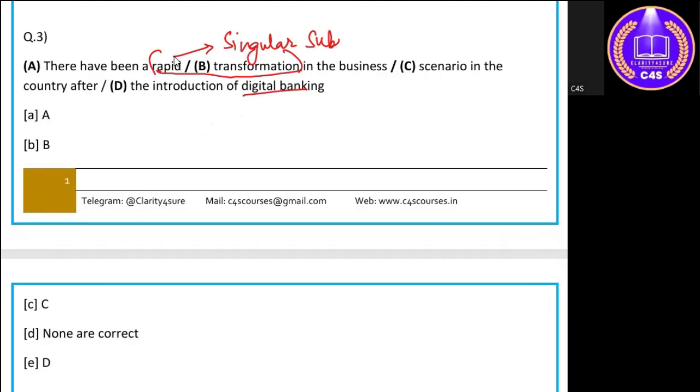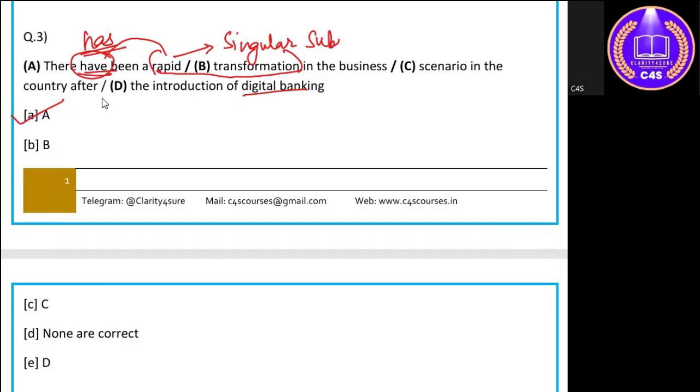This subject connects with the verb have, but this have is in the plural form. So this singular subject will only agree with a singular verb, that is has. So the correct word which should be used over here is has. So "There has been a rapid transformation in the business scenario" is the correct grammatical formation of the sentence. The error is in the A part of the sentence.